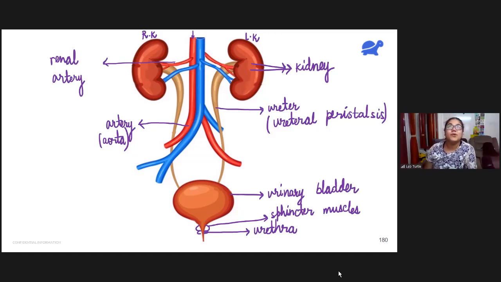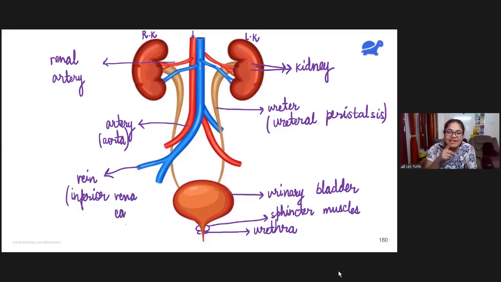Now, let's talk about this blue thing. What is this blue tube that is here? We know that it is going to be a vein, right? It is blue in color and carries deoxygenated blood. But what is the name of this vein? This is actually the inferior vena cava. Once the kidneys have used up the blood, they give out deoxygenated blood. That deoxygenated blood has to be carried back to the heart so that the heart can oxygenate it.